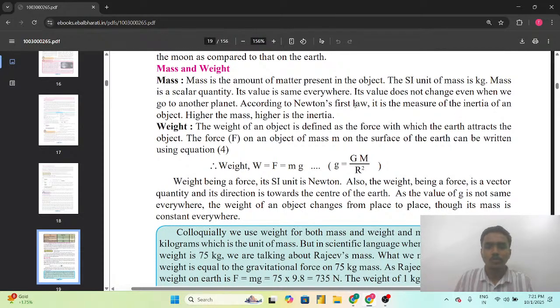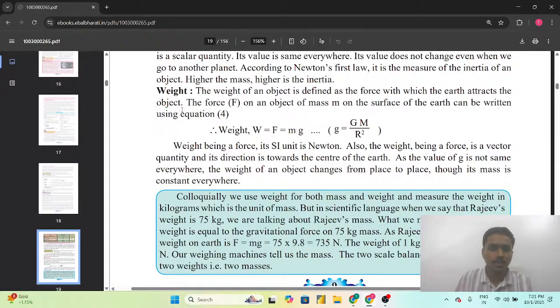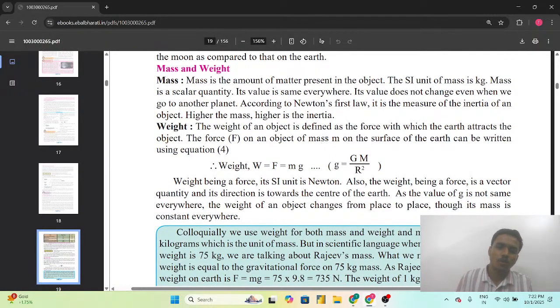And according to Newton's first law, mass is the measure of the inertia of an object. Higher the mass, higher is the inertia. So weight, मास के बारे में तो हमने देख लिया. अभी वेट क्या है? Weight of an object is defined as the force with which the earth attracts the object. वेट जो है वो ऑब्जेक्ट का डिफाइन होता है कि उसके ऊपर अर्थ कितना फोर्स एक्ट कर रही है.